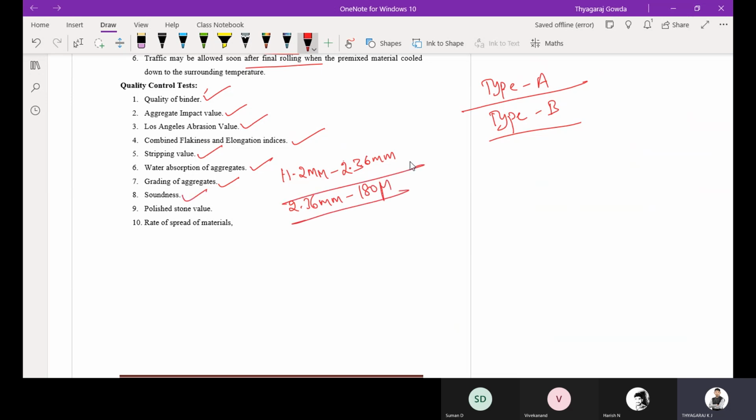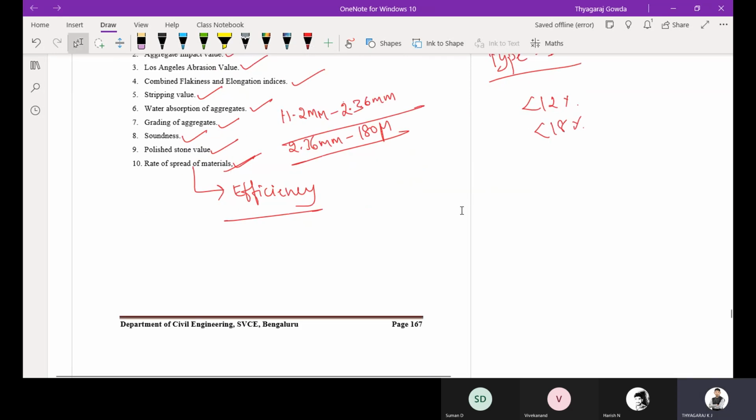Then soundness: when you are using sodium sulfate, it is less than 12%. When you are using magnesium sulfate, it is 18%. Then we are going to check polished stone value and rate of spread of materials. Whenever we are using the paver, we are going to check the efficiency of the paver and the rate of spread of material. But since it is a manual method, you can go for rate of spread of material, or we can omit this quality control test. Okay, is it clear?